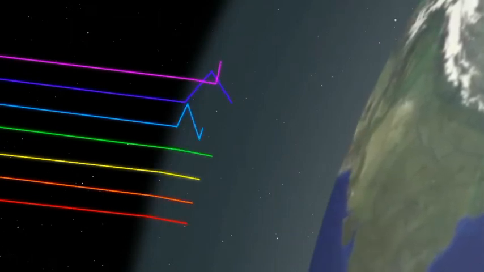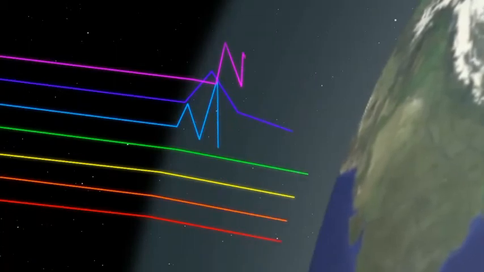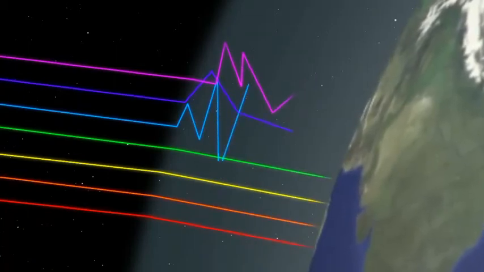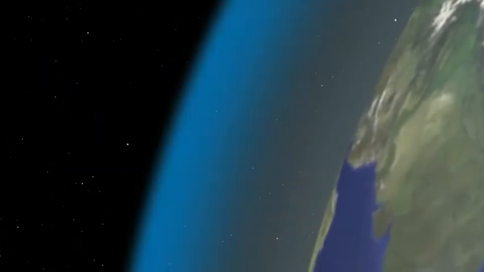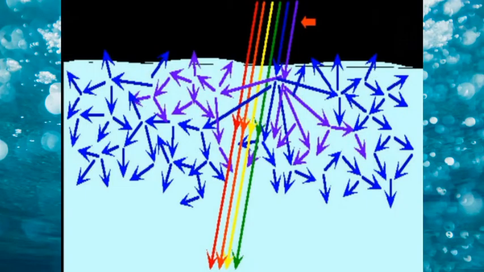The same explanation can be given for the blue color of the deep ocean surface or the deep water surface. The light rays from the sun, the remaining light rays which have not undergone scattering, reach the surface of the earth, and this white light travels through the water body. Then what happens? The water contains water molecules and other types of fine particles, and again the light rays undergo scattering.